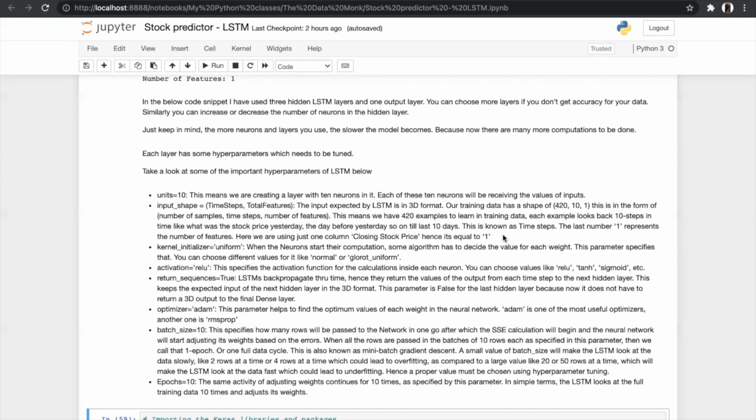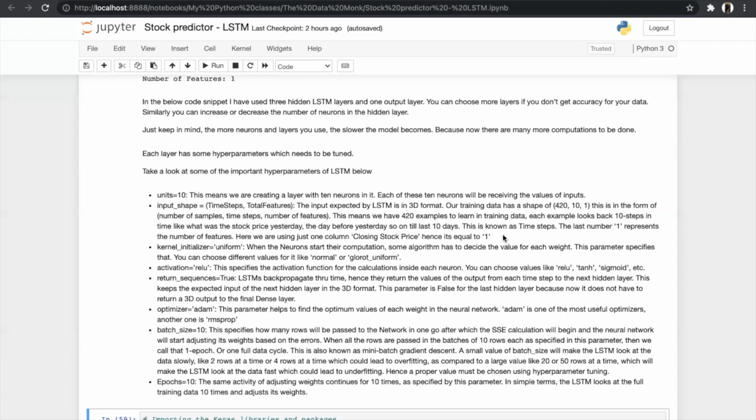Then after that, our next hyperparameter is kernel initializer. We have assigned our kernel initializer as uniform, which means that when the neurons start their computation, some algorithm has to decide the value for each weight. This parameter specifies that you can choose different values for it, like normal or glorot uniform. Then after this parameter, we have our next hyperparameter, which is the activation function.